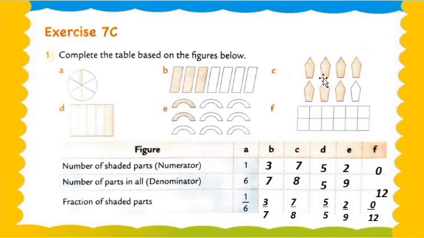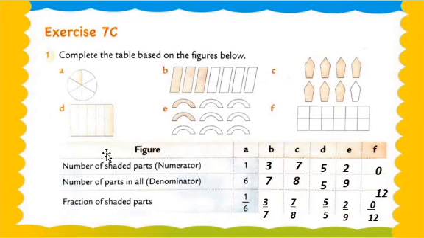Now we move on to question number C. 1, 2, 3, 4, 5, 6, 7 or 8. There are a total of 8 blocks. That's why we mention 8 in the denominator. Okay, and how many blocks are shaded? 1, 2, 3, 4, 5, 6, 7. There are a total of 7 blocks shaded yellow. So what do we mention in the numerator? 7. And now we write the full fraction, meaning the fraction of the shaded part. 7 upon 8. Understood?